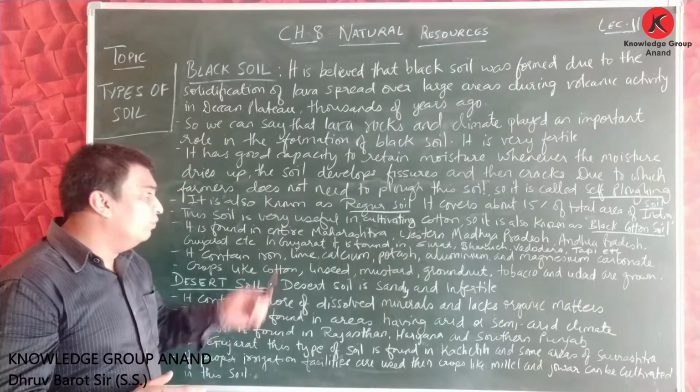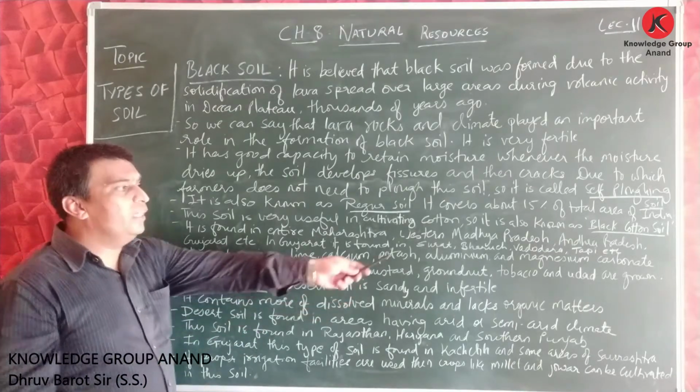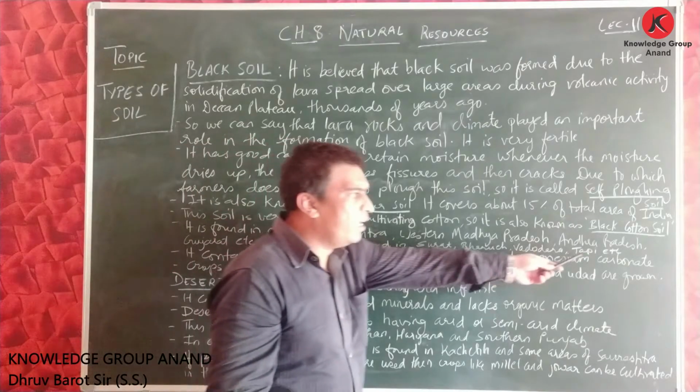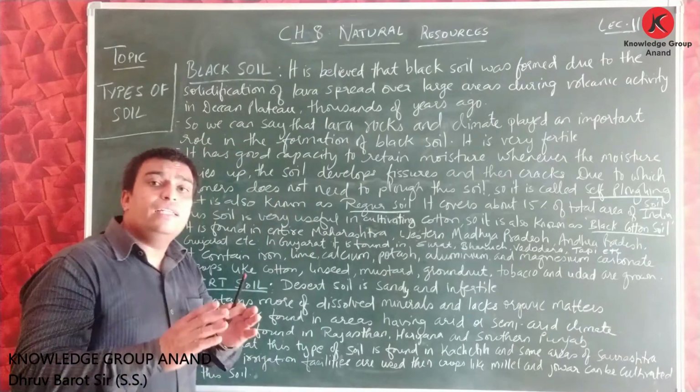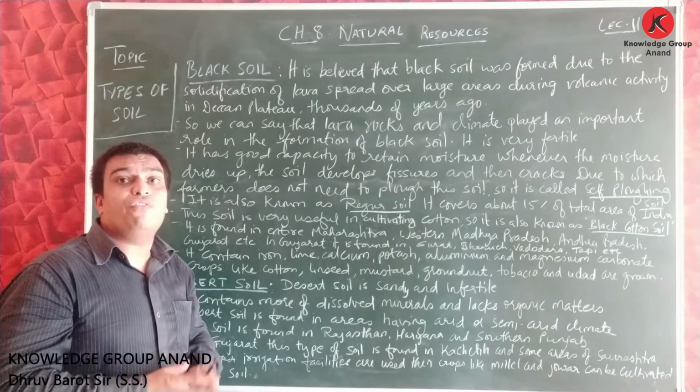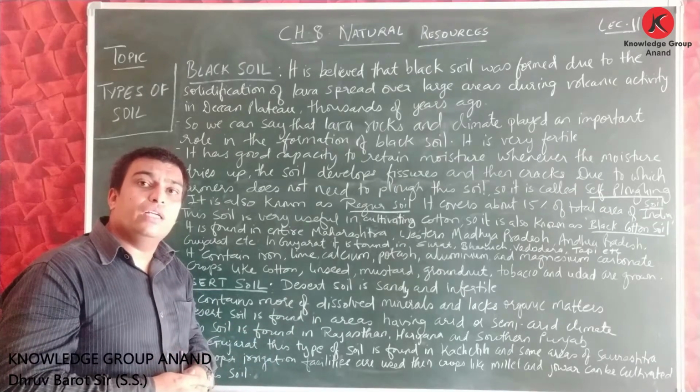In Gujarat, we can find this soil in Surat, Bharuch, Vadodara, Tapi, etc. These are the areas of Gujarat where we find this black cotton soil.